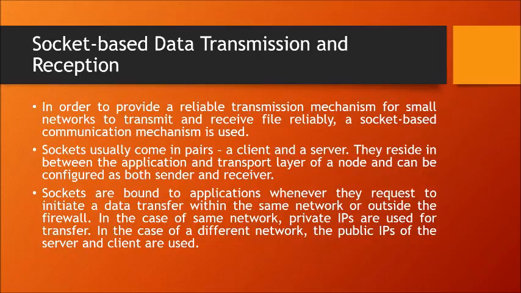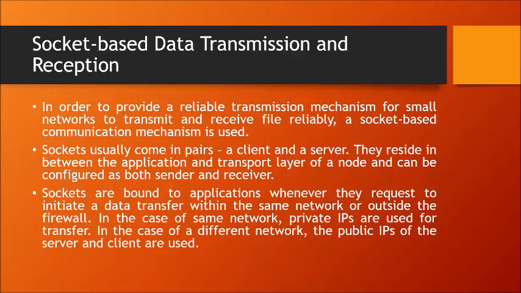Now I'll be talking about the socket-based data transmission and reception. In order to provide a reliable mechanism for small networks to transmit and receive files, a socket-based communication mechanism is used. Sockets usually come in pairs, a client and a server. They reside between the application and transport layer of the node and can be configured as both sender and receiver.